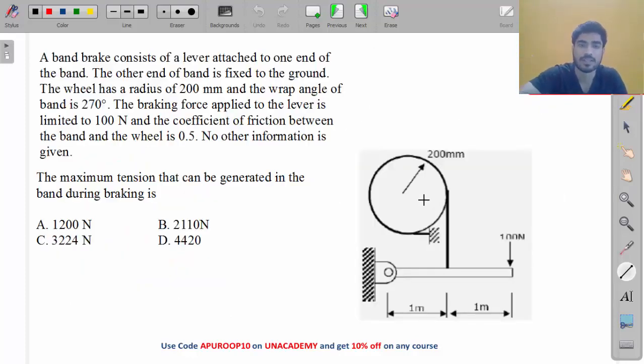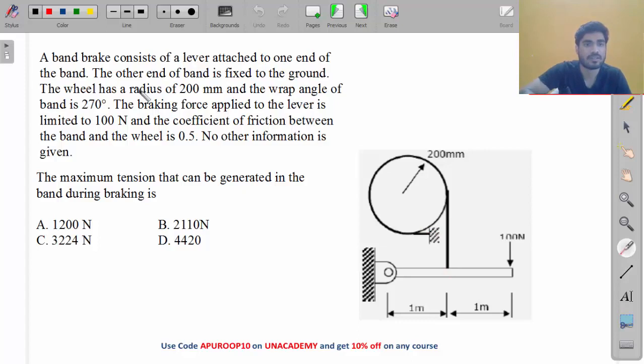Now this next question is a very interesting question. This is a previous year GATE question. A band brake consists of a lever attached to one end of the band. The other end of the band is fixed to the ground. See, one end of the band is attached to the lever and the other end is attached to the ground.